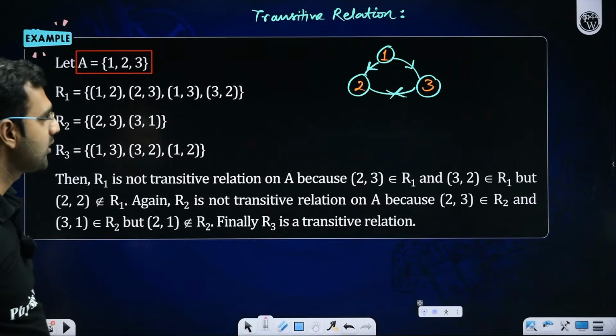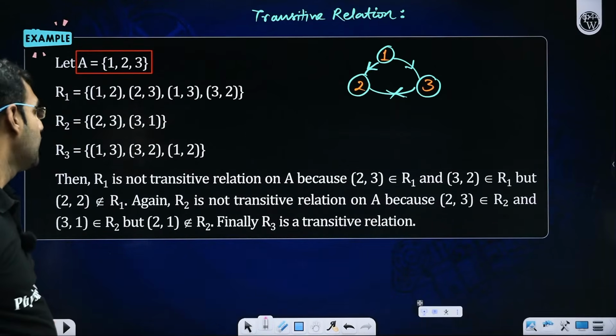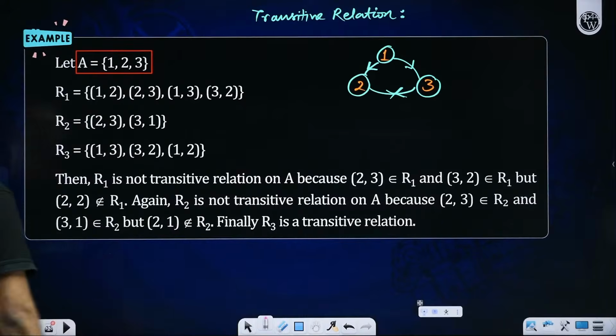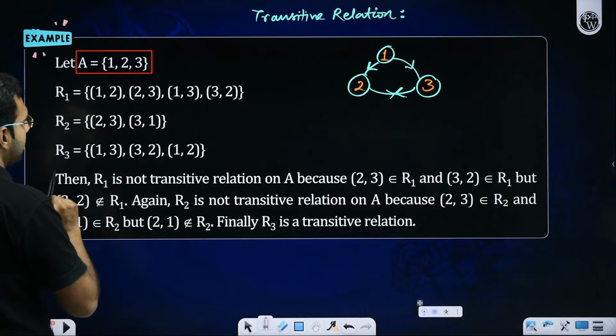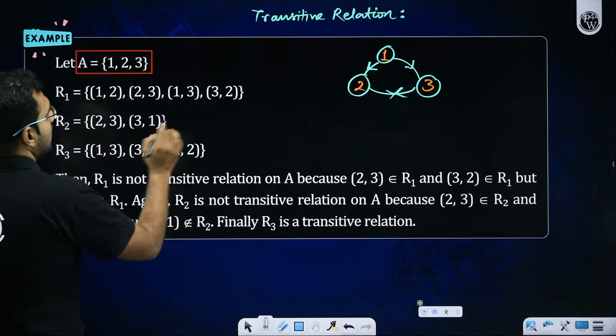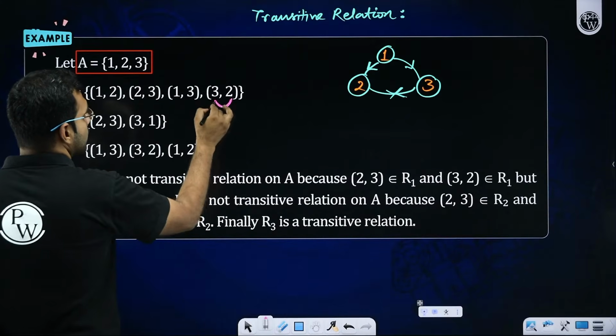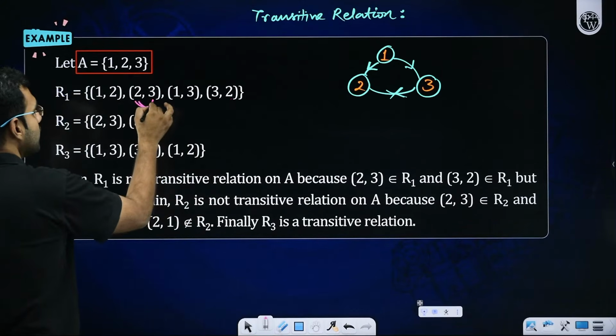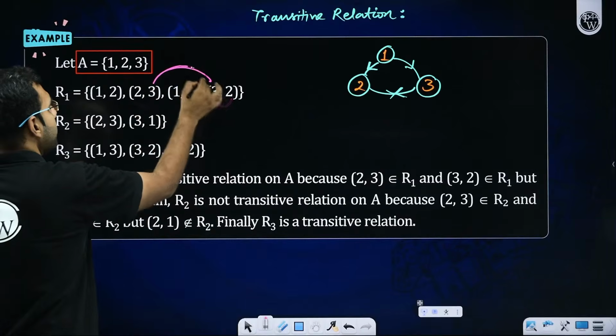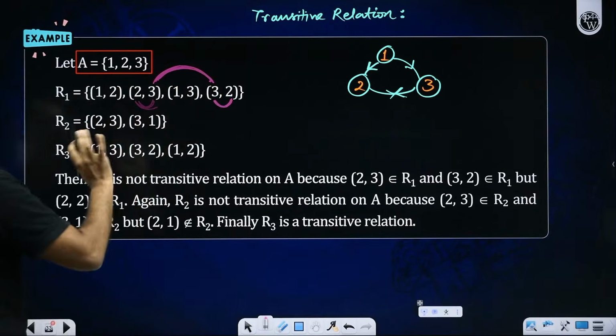But is there any other problem we are seeing? Yes. What problem? Let me talk about that. Here, I repeat that here. 3 is taking you towards 2. 2 is taking you towards 3. So 3 should have been able to take you towards 3. Sir, what did you just say? We did not process it.